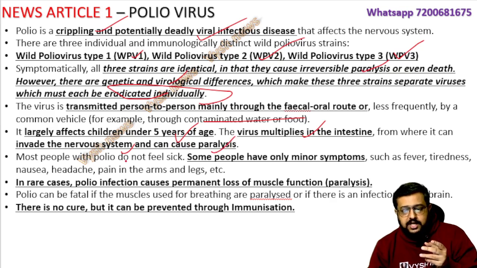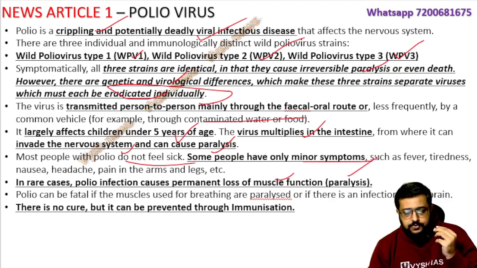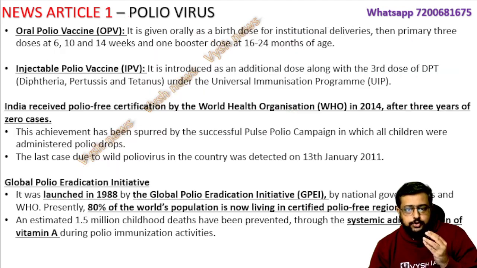Some children will not have any symptoms, won't fall sick, or it will be minor symptoms, maybe a slight fever, but finally you will see that the arms and legs start getting stiff, or pain will be there, and there will be permanent loss of muscle function, which is paralysis. There is no cure for this, but we can do immunization. That is why children, when they are born in India, and also in every country, take the polio vaccination. Like that, there are many other vaccinations also which we take. I will show you certain things.